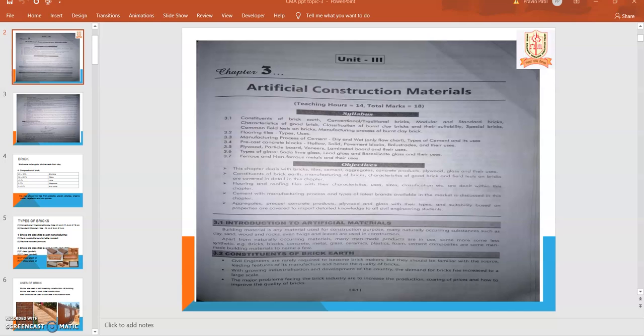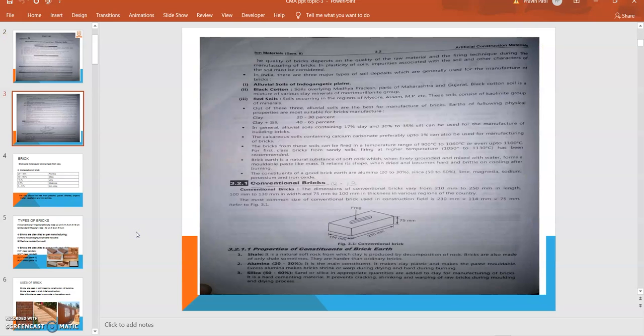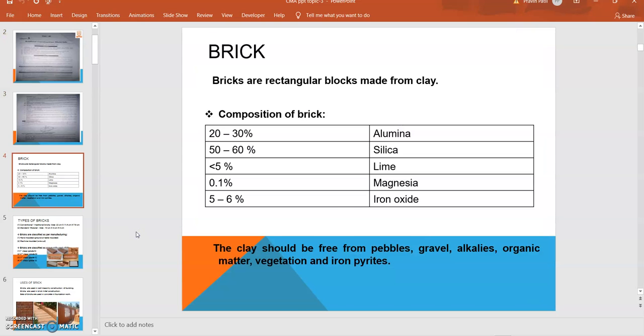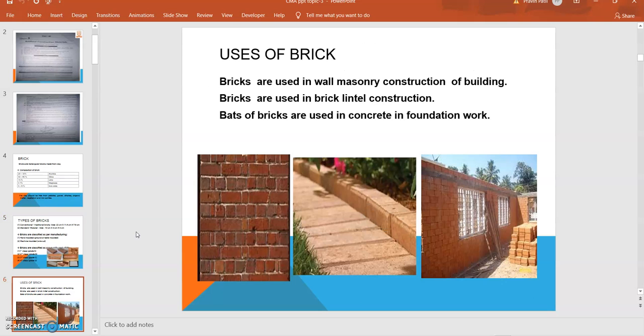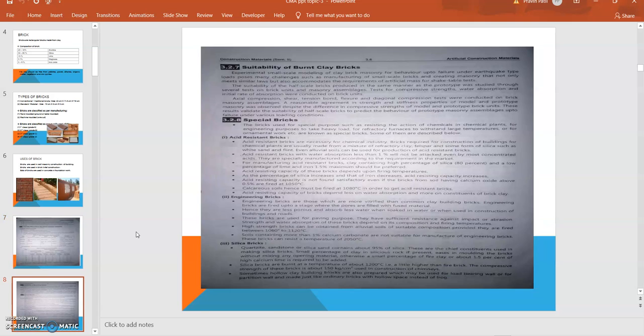Hello students, now we are going to focus on the third chapter. The second session will be on artificial construction material, and we discussed bricks. In the last lecture we concluded the conventional bricks, their composition, then classification, and after the classification there are special types of bricks. Now we are going to discuss them.